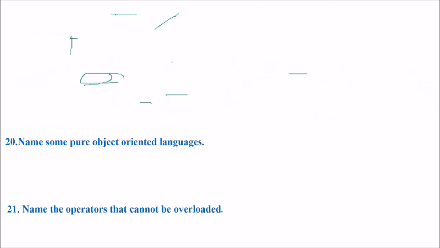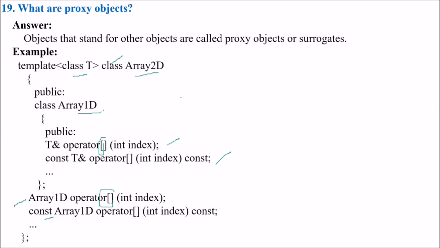Okay, let me tell you again. What I was trying to explain to you is that this is a class. Don't worry about this template and all. This is only about giving the data type. So you have a class 1D inside, and this array1D has some operators or operations that can be applied. Don't worry about that. What I'm trying to tell you is that you have an array2D, and this is array1D.